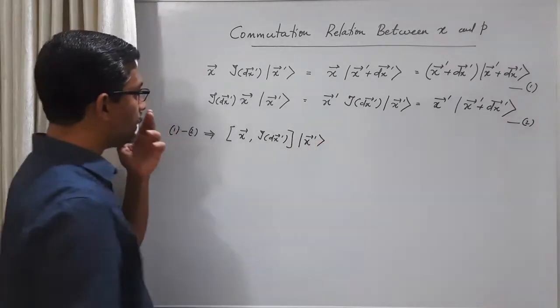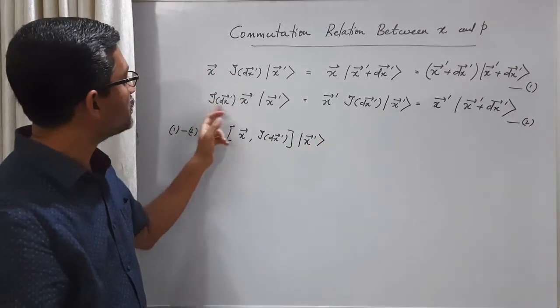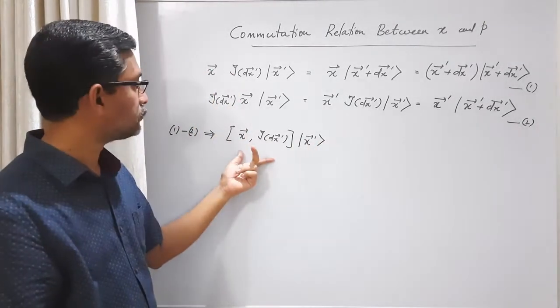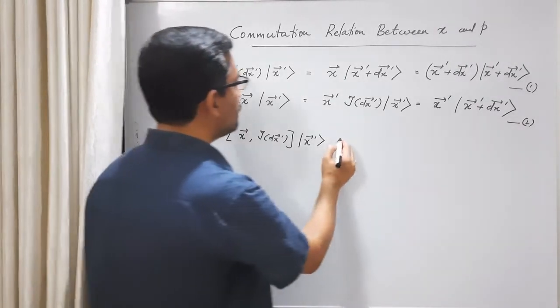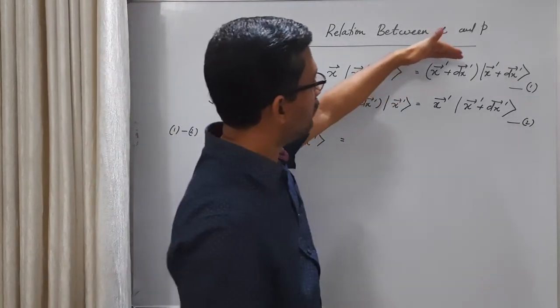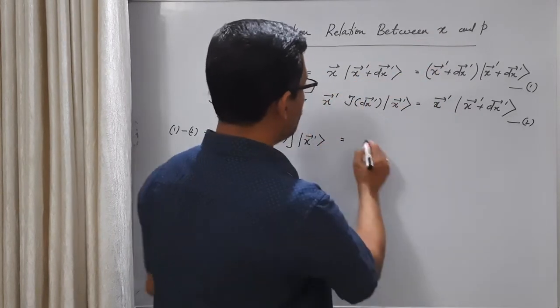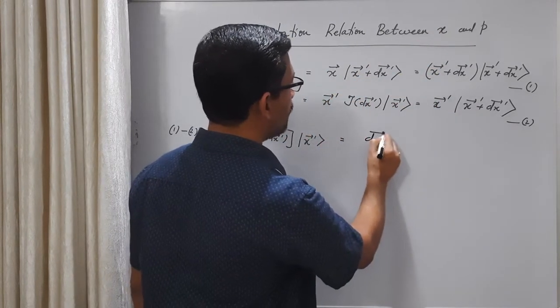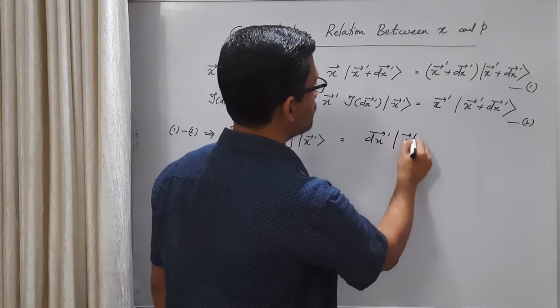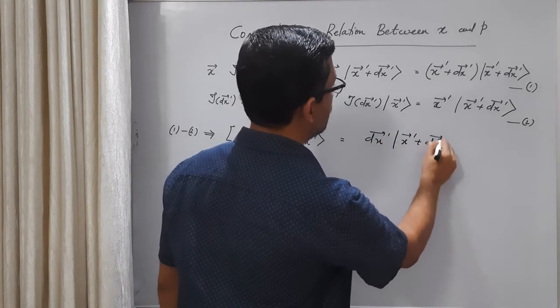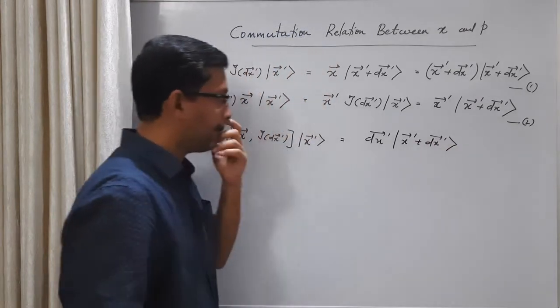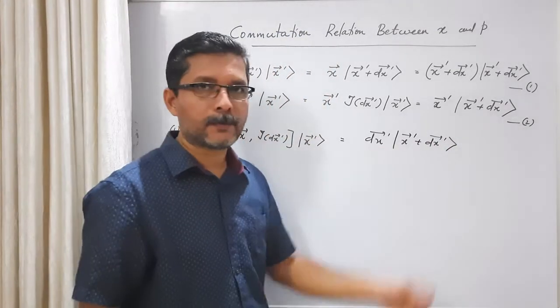That is the left hand side. On the right side, when you subtract 1 minus 2, one term goes, and what remains is dx prime times the eigenket x prime plus dx prime.